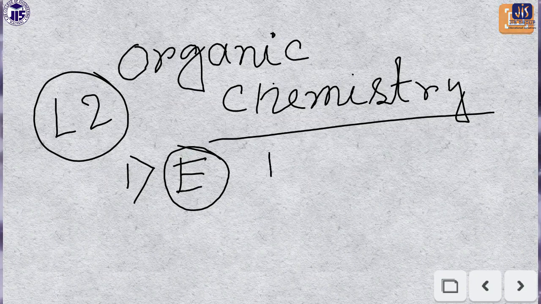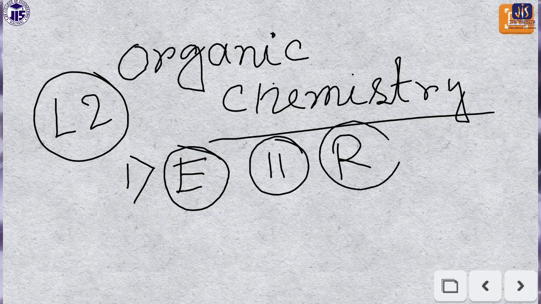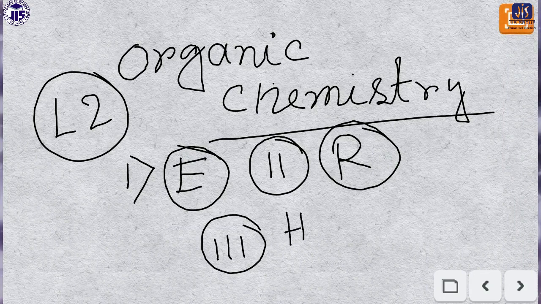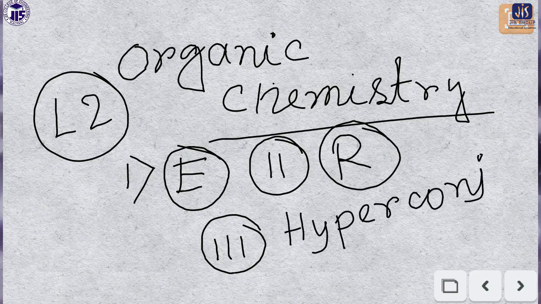Secondly, we'll discuss the resonance effect. This is also applicable for plus R and minus R, and it is called the mesomeric effect or resonance effect. We'll also discuss the application of the resonance effect. Third, we'll discuss the hyperconjugation: what is hyperconjugation, and what is its role in the stability of a compound or in predicting the reaction mechanism? This is very important.